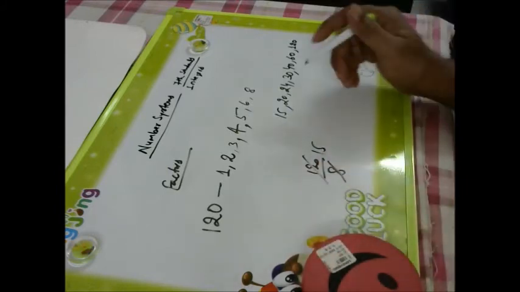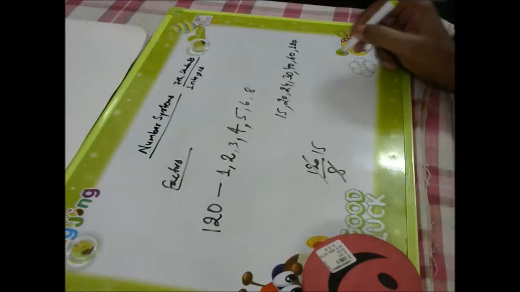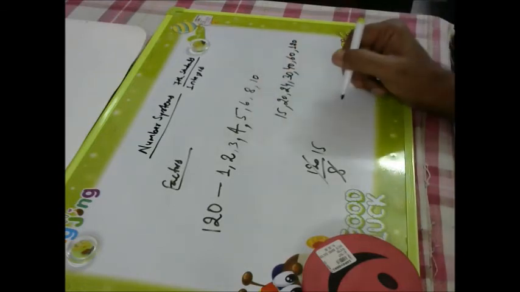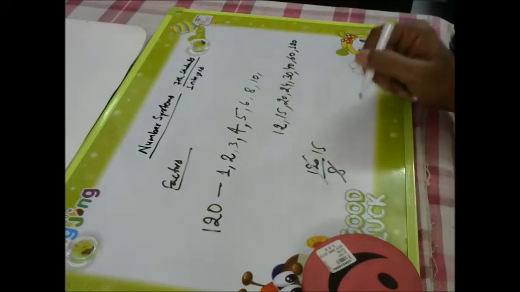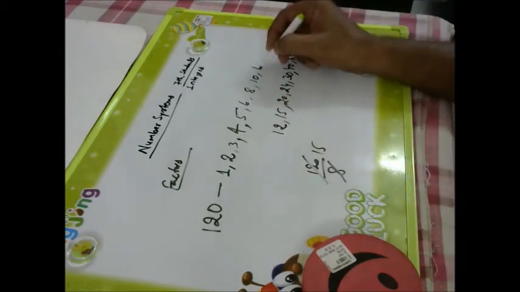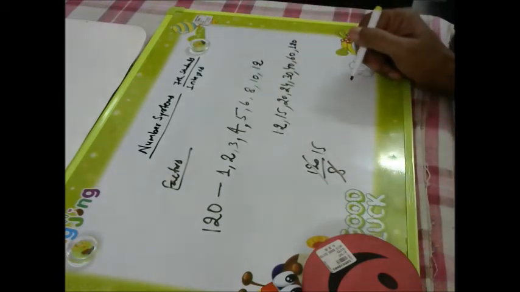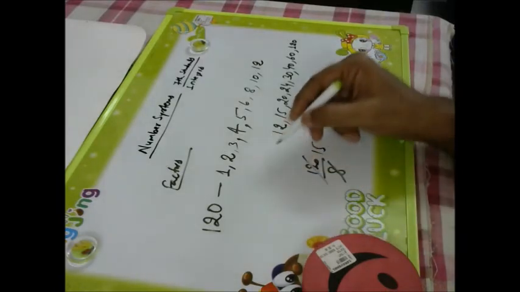Now with 9, it will not be divisible. 120 will not be divisible. With 10, yes, it is divisible. So if you are dividing it by 10, here it is becoming 12. Then 11, not divisible. If you are dividing it by 12, okay, right, then here you will go for writing 10.